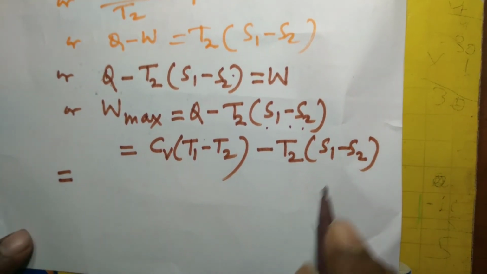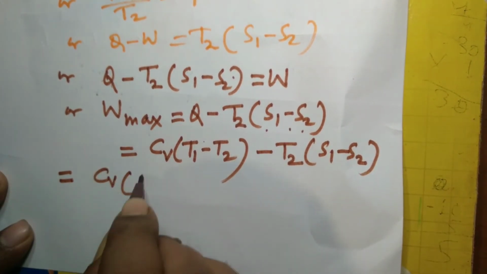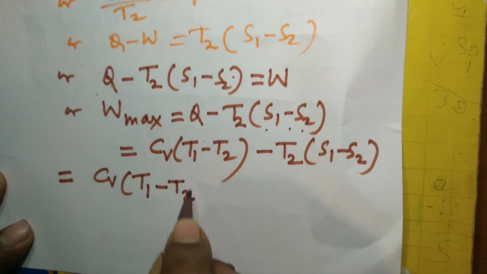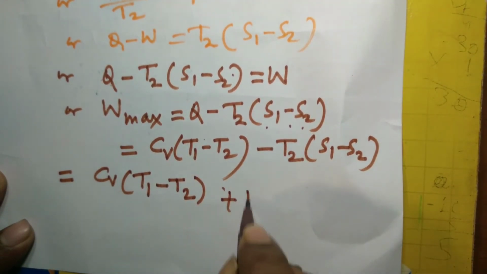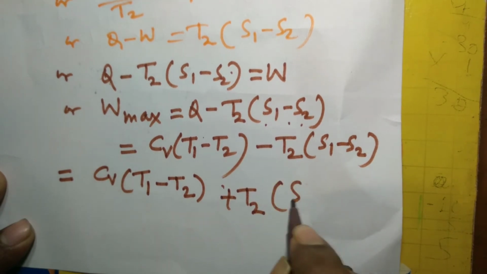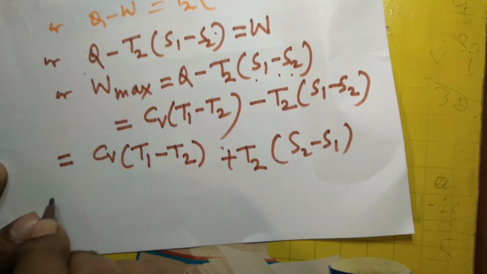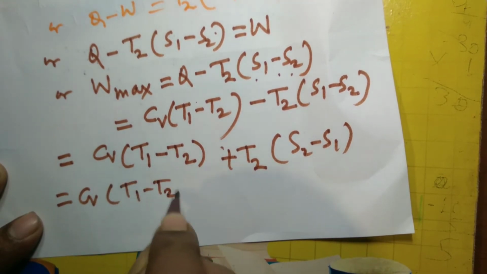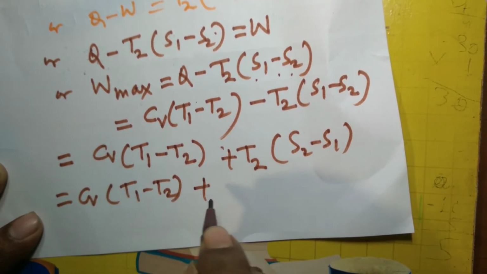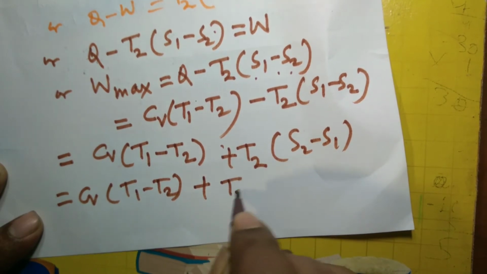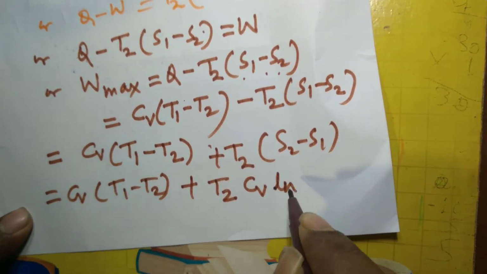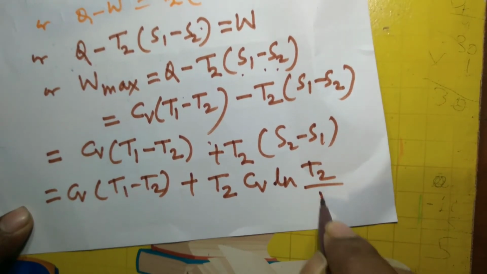This is equal to Cb T1 minus T2 plus T2 S2 minus S1, and this is equal to Cb T1 minus T2 plus T2 Cb ln T2 by T1.